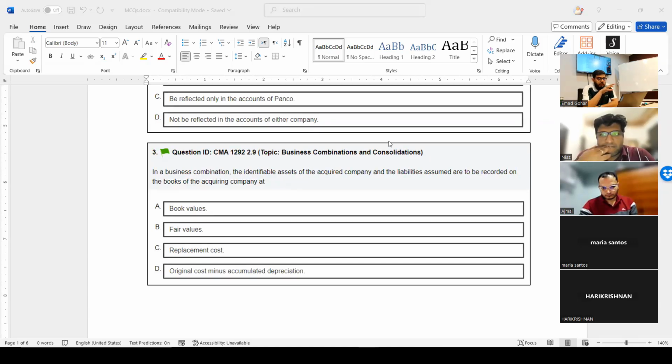This question you can solve with my discussion of goodwill when I did with you. Remember? I told you that we cannot acquire on the basis of book value. We have to see the fair value. Remember? That will only result in either goodwill or gain on bargain purchase. Remember? So what is the answer? B. Fair values. Clear, everyone?